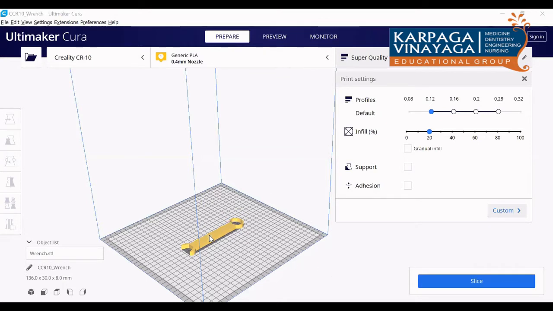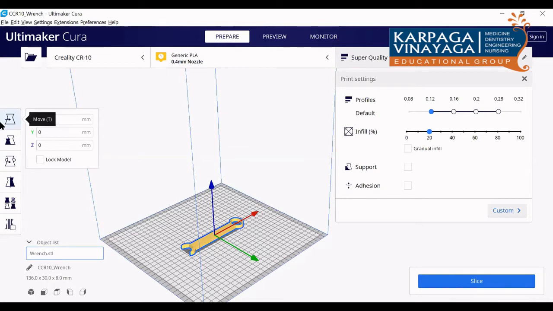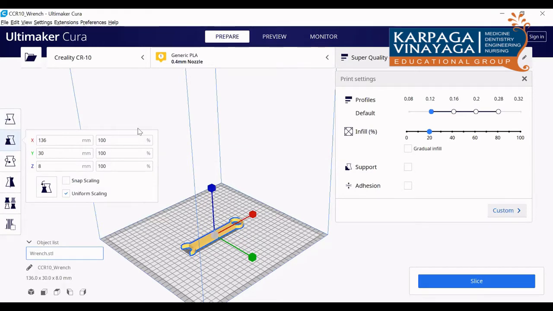Okay, fine. Once you got this, just click that. On the left-hand side, you can see some options. The first one is the move option. If you click that, you can move this object anywhere along the x-axis, y-axis, and z-axis. The second one is the scaling option. Here there are two options: snap scaling and uniform scaling. Uniform scaling will enlarge or reduce the size the same in all three axes.